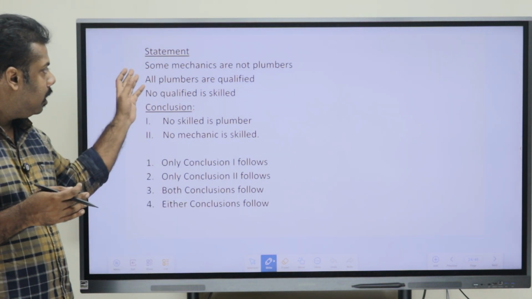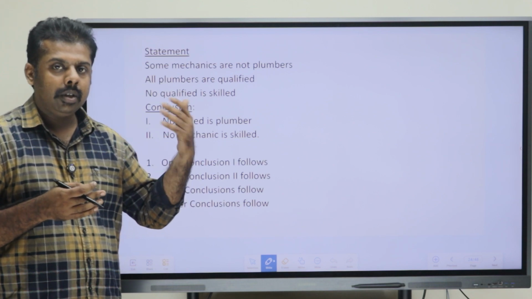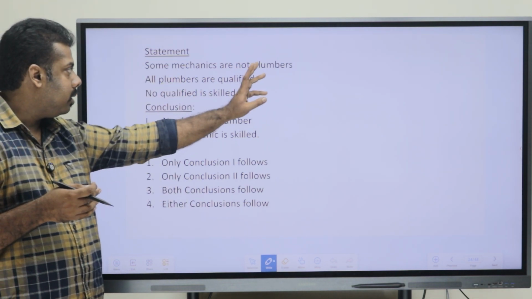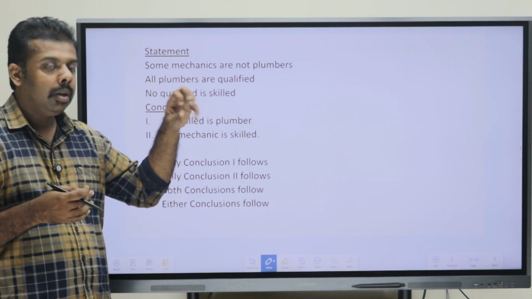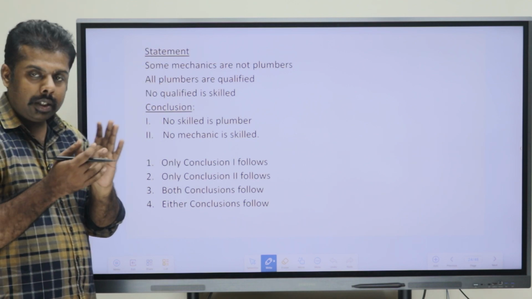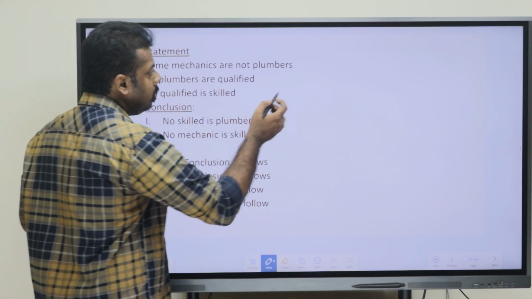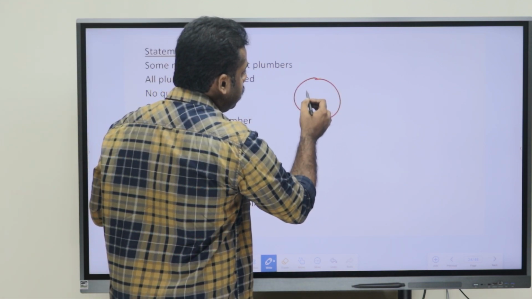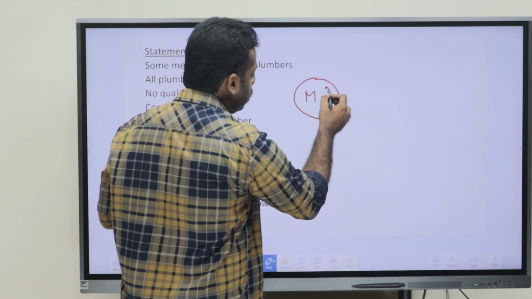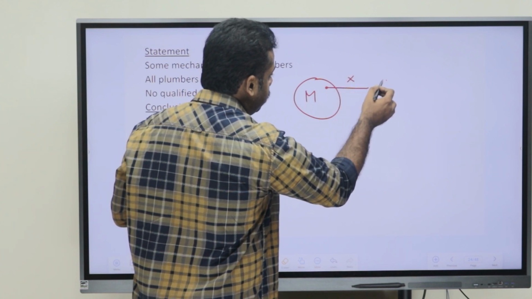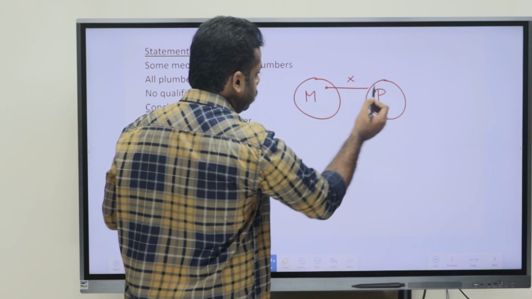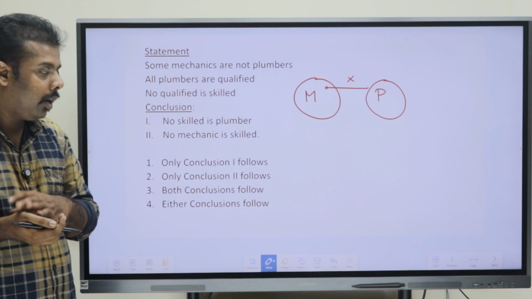Here the first statement is a bit different, a statement that starts with "some not". So some mechanics are not plumbers. We draw it so that some portion of mechanic is not connected to plumbers.